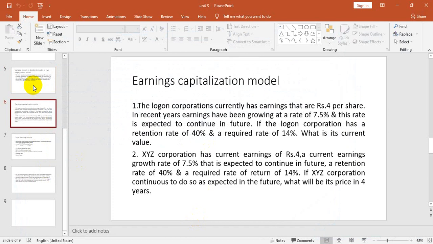So this is the question. The Logan Corporation currently has earnings of 4 per share. In recent years, earnings have been growing at a rate of 7.5%, and this rate is expected to continue in future. If the Logan Corporation has a retention rate of 40% and a required rate of return of 14%, what is the current value? Using the same formula, we are going to calculate the value per share.